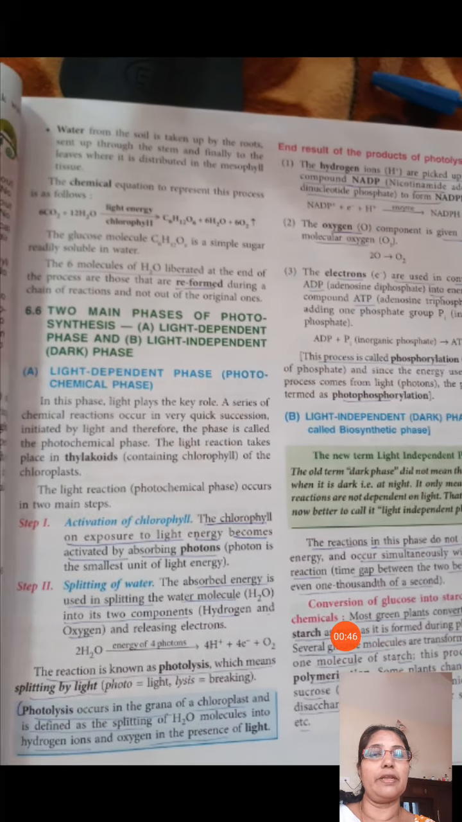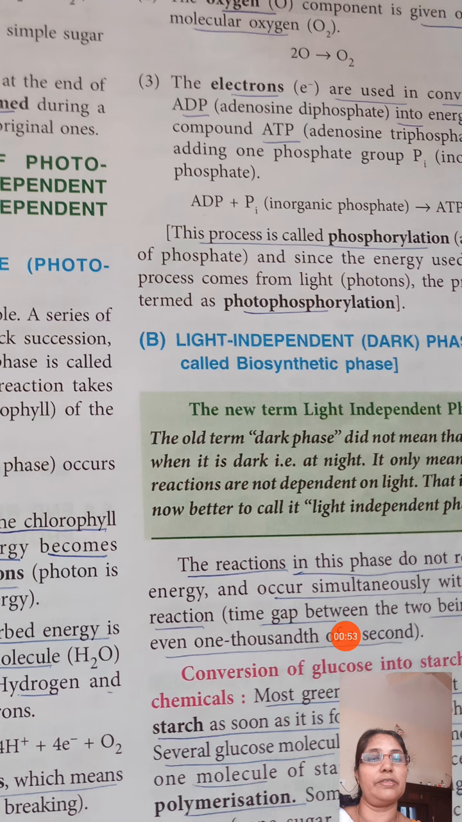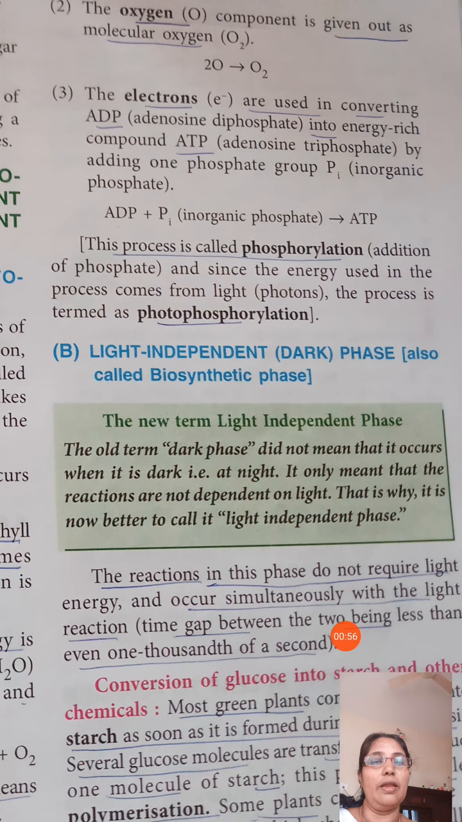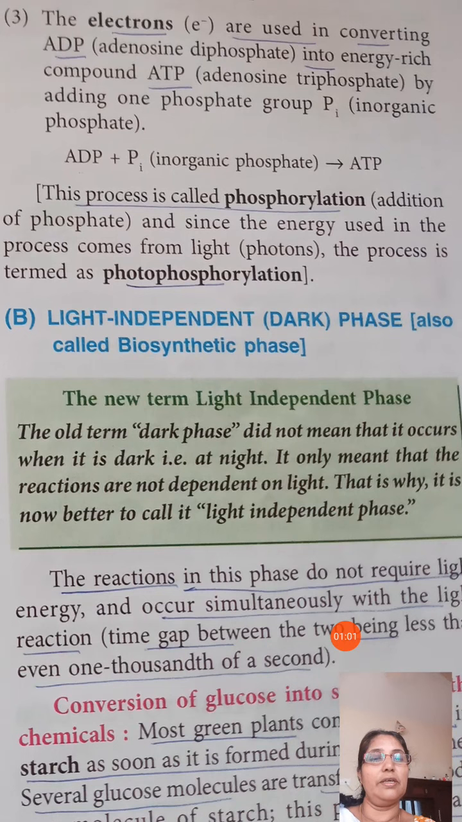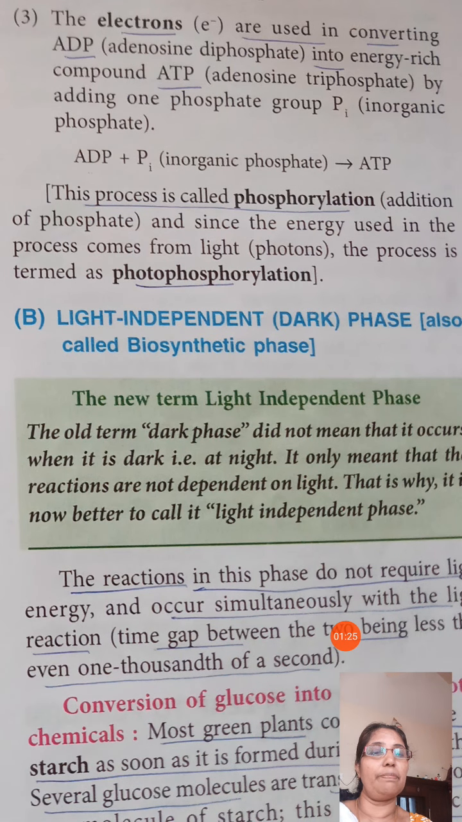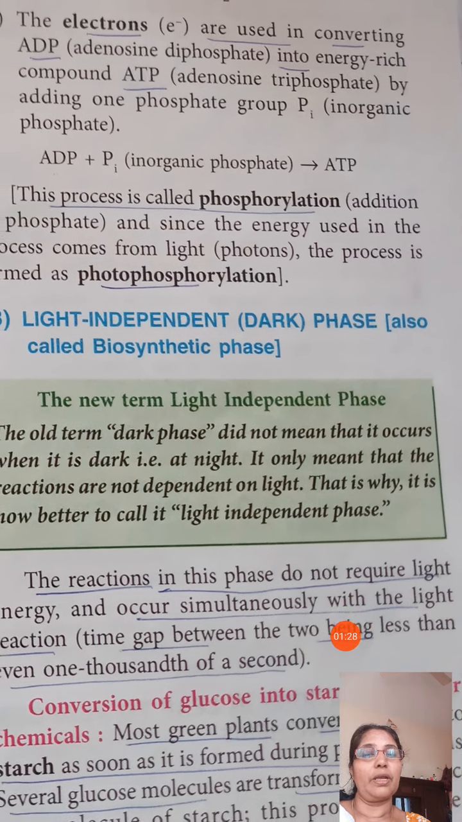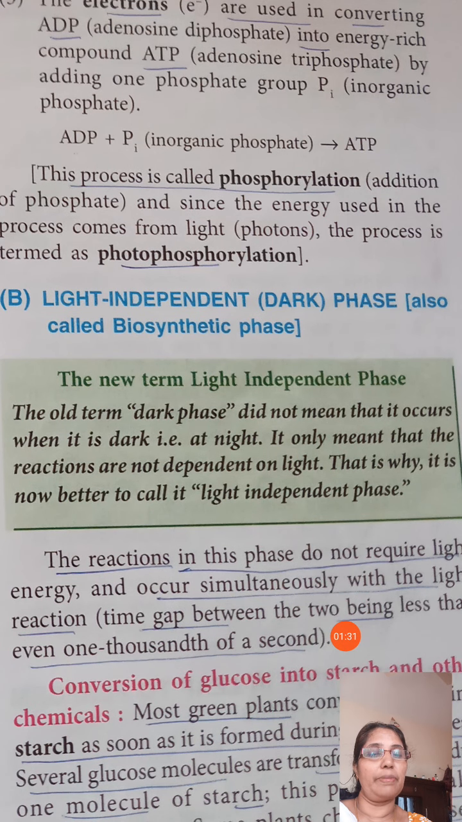Then we have to learn about the light independent phase. One thing you have to notice is that it does not mean that it occurs when it is dark. Sometimes a question may be asked like that: does the light independent reaction take place in the dark or at night? No, because it only means that the reactions do not depend on light. That is why it is known as the light independent reaction.